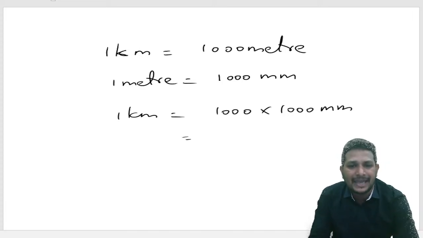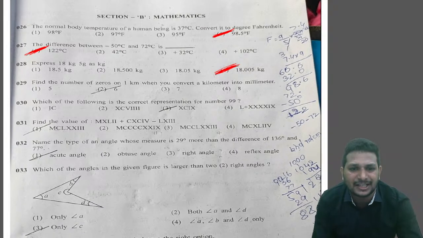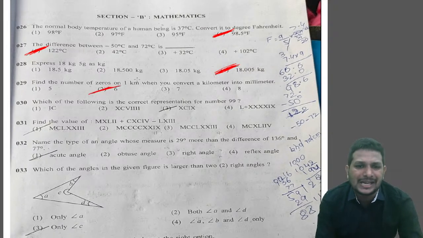They're asking us to find how many zeros are there in this conversion. That's nothing but option 2, because we have totally 6 zeros. Let's see the next question.